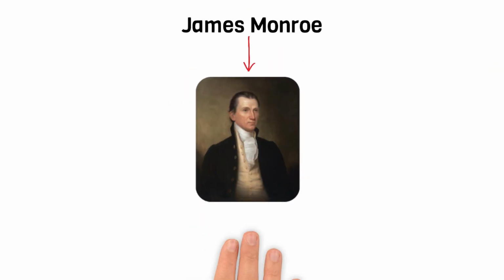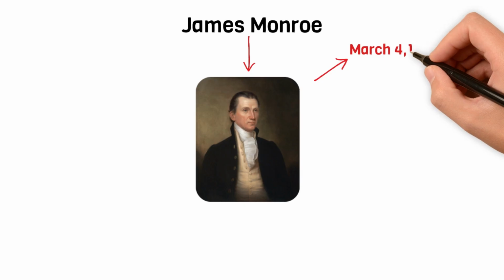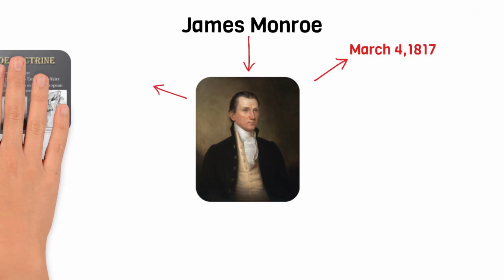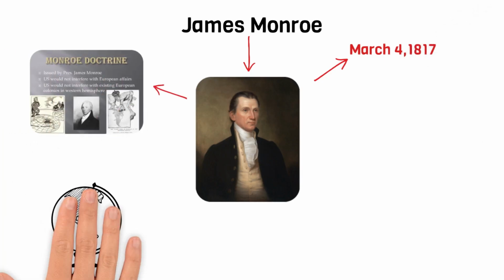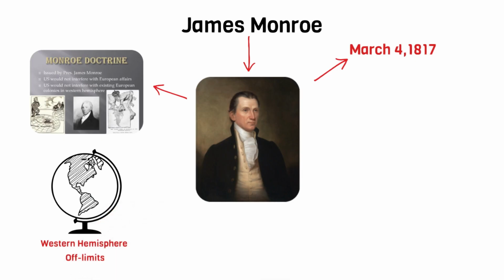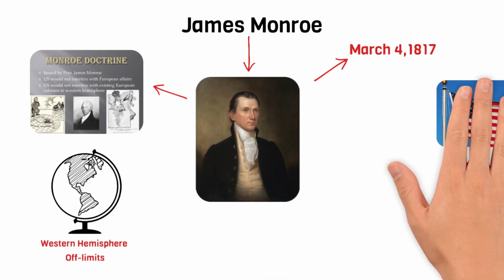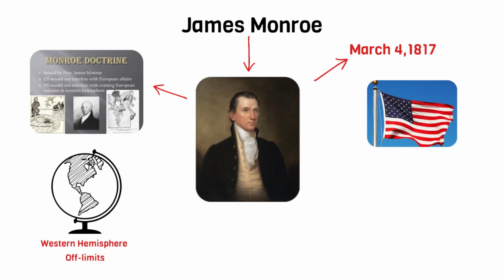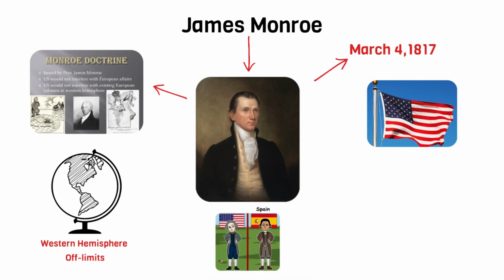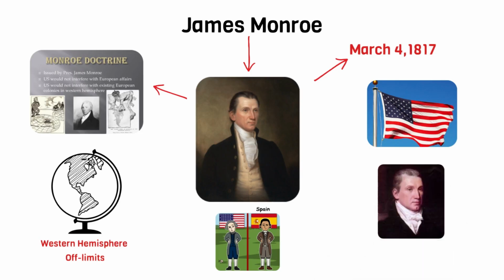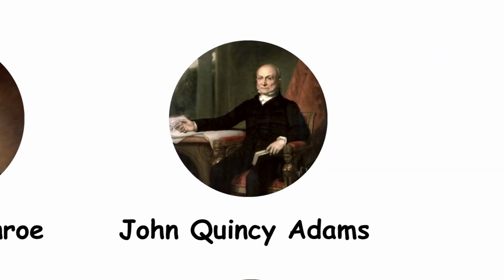James Monroe. He became the fifth president of the United States on March 4, 1817. Monroe is known for the Monroe Doctrine, which declared that the Western Hemisphere was off-limits to European colonization or interference. This doctrine helped shape American foreign policy for many years. Monroe also oversaw the acquisition of Florida from Spain and the Missouri Compromise, which aimed to ease tensions between slave and free states. He is often remembered as one of the country's early presidents who helped define American identity and expand its territory.